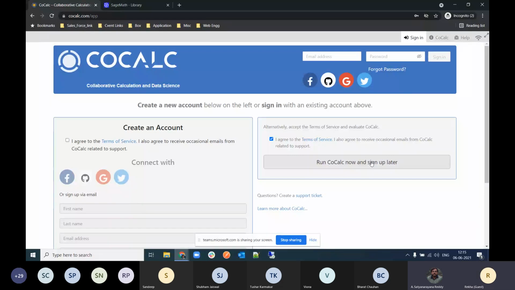Yeah, now you can start actually. Okay. So please click here, I agree to the terms of service, and just click here, run CoCalc now and sign up later.